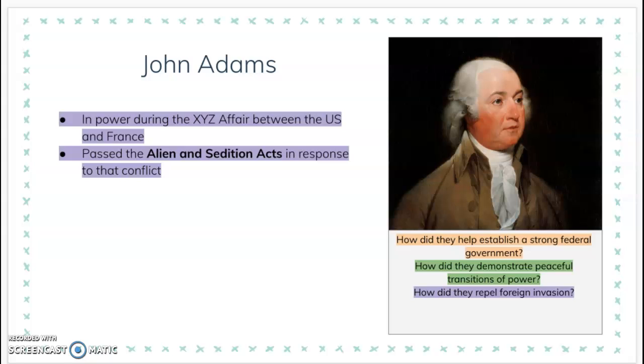All right, and we have one vocabulary term on this slide. The Alien and Sedition Acts were acts passed in response to the XYZ affair with France that limited immigration and freedom of speech. I'll give you guys just a second to write, and then I'll move on to Thomas Jefferson, our third president.